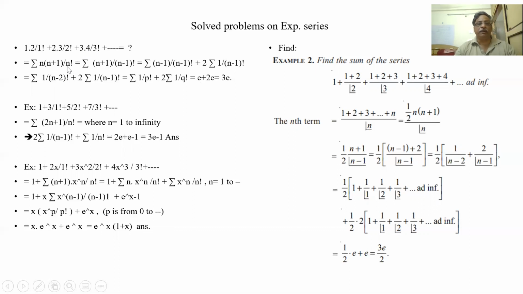If I put n 1, 1 factorial, 1 into 2, 2 factorial, 2 into 3, 3 factorial, 3 into 4. So this is representing my whole series. Sigma is sum. So when the n gets cancelled, it becomes n minus 1 factorial. So n plus 1 by n minus 1 factorial. Both should be the same factorial.